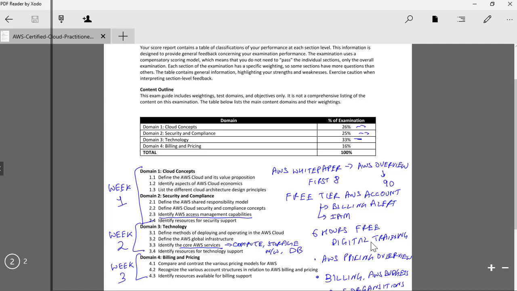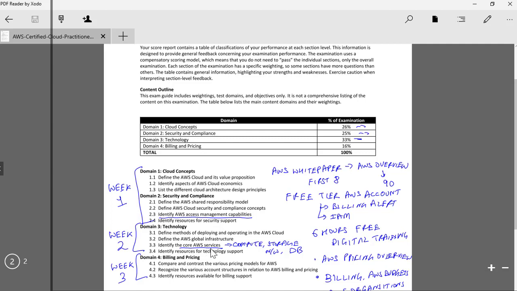And this includes a lot of things. Even other domains 1, 2, and 4 will also be included in this, but focus more on the AWS core services. In this session, we'll be going through a few of the core services at a high level. 1 hour, 1.5 hours would not be a good enough time to go through everything in detail, but I try to give you a head start so that when you start delving more into core services, it will be easier for you. And use this week to do as much hands-on as possible on the core services.